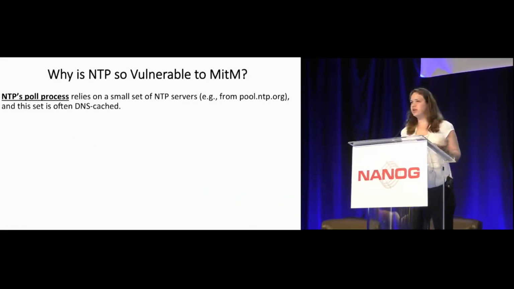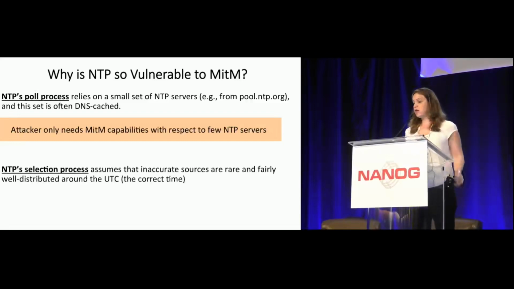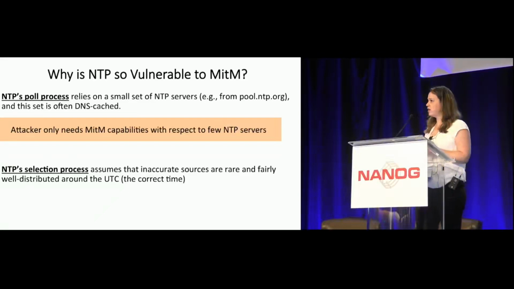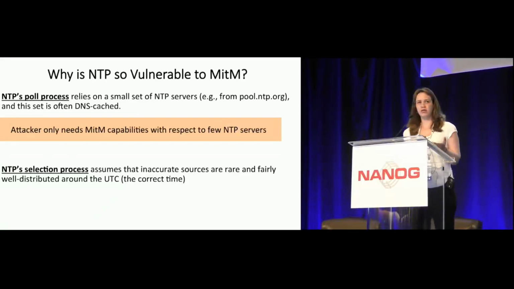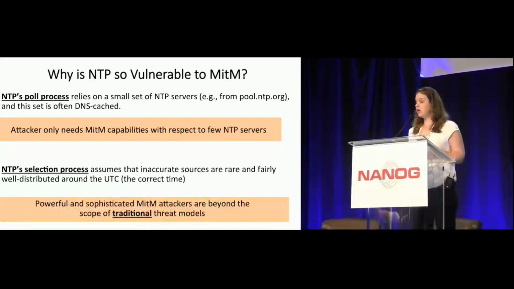But why is NTP so vulnerable to man-in-the-middle anyway? As we said before, NTP consists of two processes, the poll process and the selection process. In the poll process, we rely only on a small number of NTP servers from a certain pool, and they are often DNS cached, which means that the attacker only needs man-in-the-middle capabilities with respect to a few NTP servers in order to maintain his attack. And the selection process algorithms assume that inconsistencies are rare and that the NTP responses are well distributed around the UTC, the correct time. Therefore, a powerful and sophisticated man-in-the-middle attacker can bypass this algorithm, and he's beyond the scope of traditional threat models.